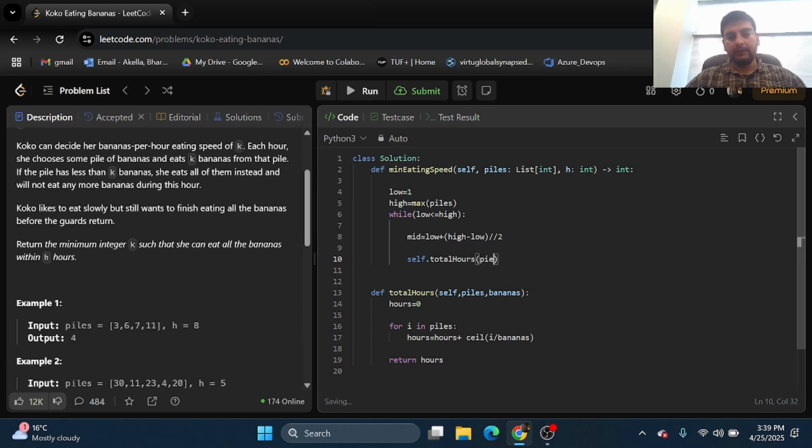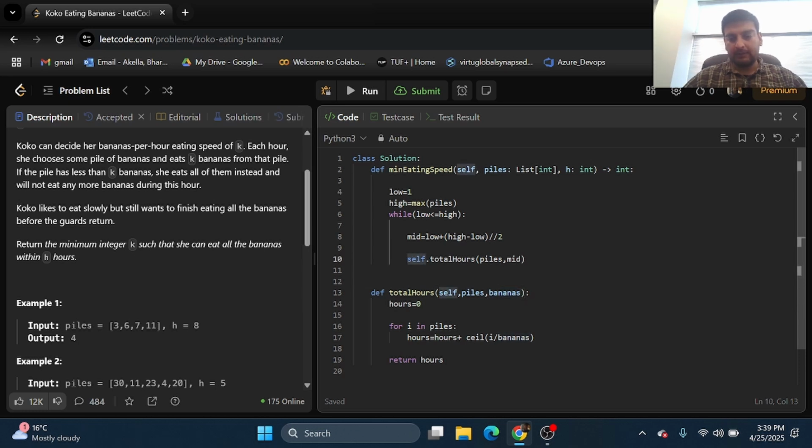Inside this, I need to pass in piles, and then mid is the number of bananas which the monkey can eat. Initially, this will be 0 plus 12 by 2, which is 6. So currently, we are passing in 6. For 6, obviously, the monkey will be able to come back before 8.